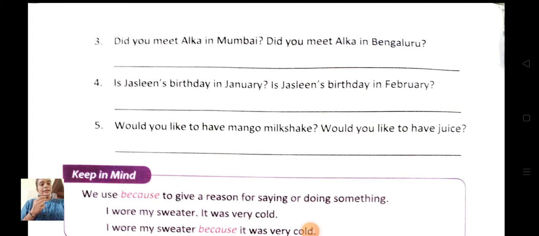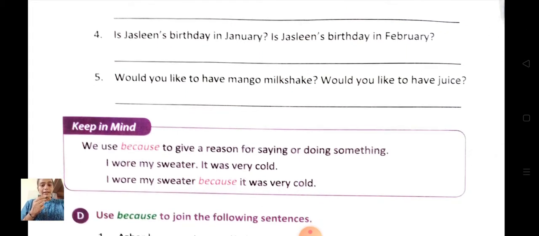Okay. Now the next. Keep in mind. So now we are going to learn about conjunction because. We use because to give a reason for saying or doing something. So whenever you are giving reason for something, you use the conjunction because. Okay.